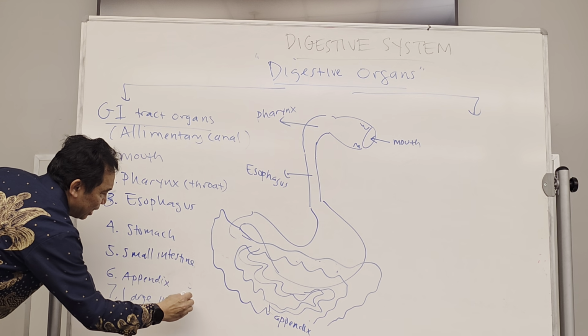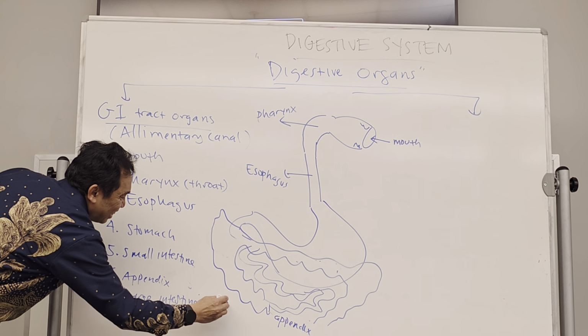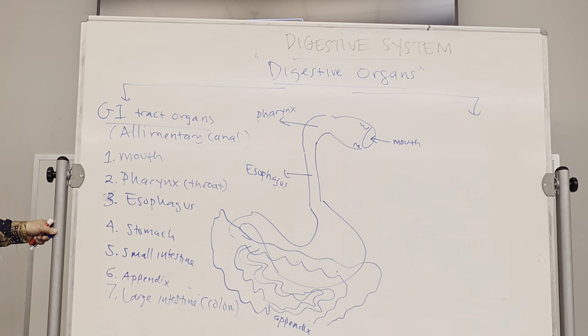Large intestine. It is also known as the colon. So when you have a colonoscopy, they're looking for something in your colon, in your large intestine. In the colon, there is no digestion. Digestion is done. It is mostly only reabsorption of water. So some water is still absorbed from the large intestine. So the large intestine is actually the place for undigested food.